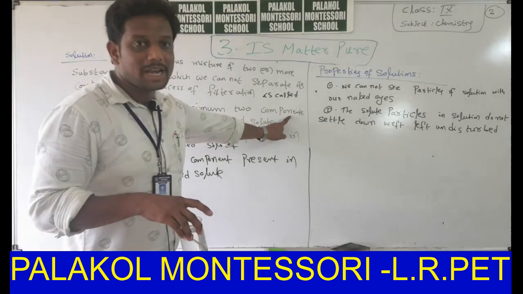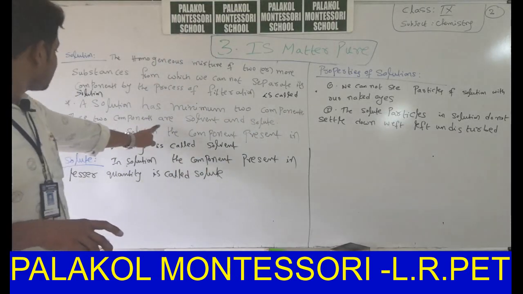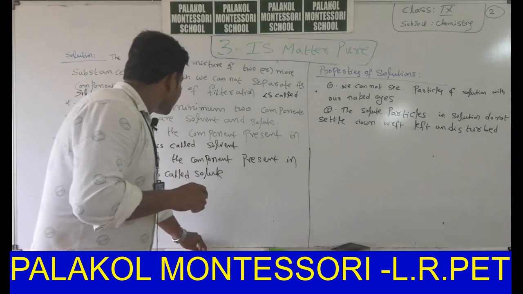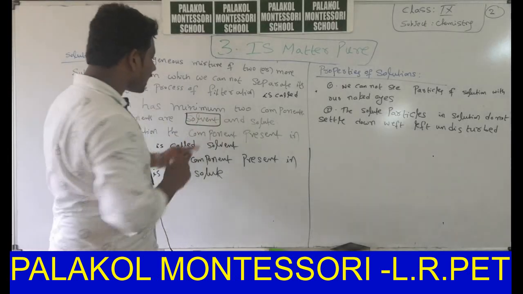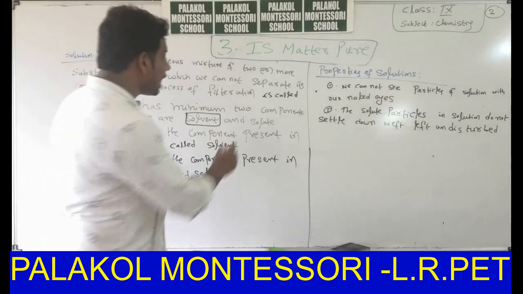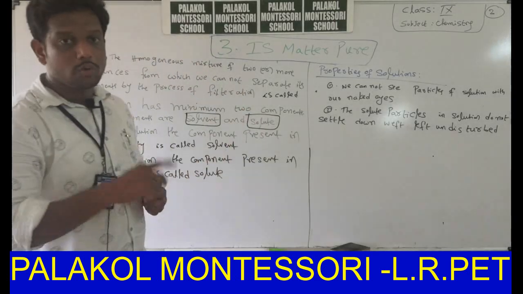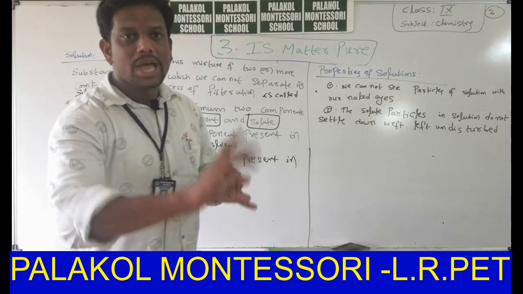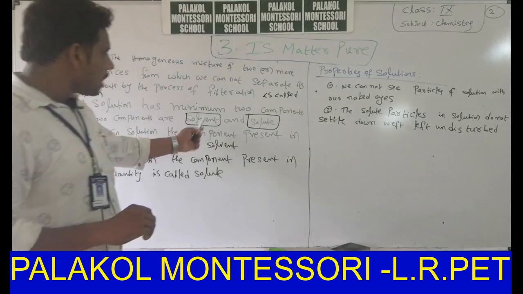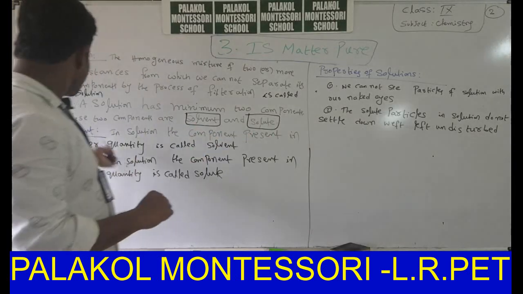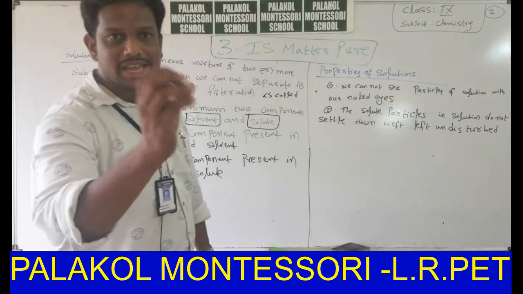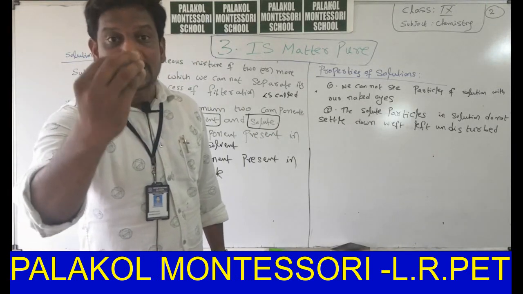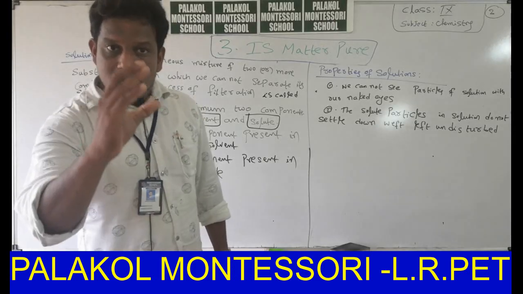These components are solvent and solute. One component is called solvent, another component is called solute. New words are there: solution is a new word, solute is a new word, solvent is a new word. Next, what is the definition of solvent? Very, very easy definition. The substance in a solution which is present in higher amount is called solvent.